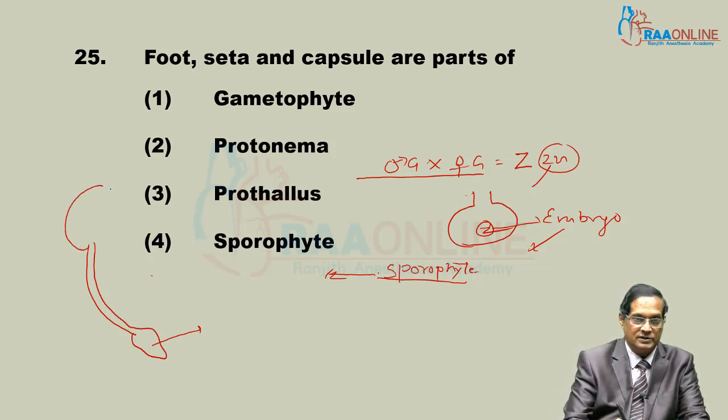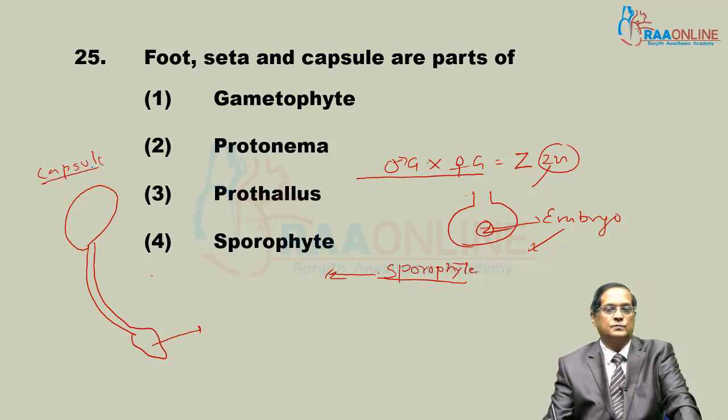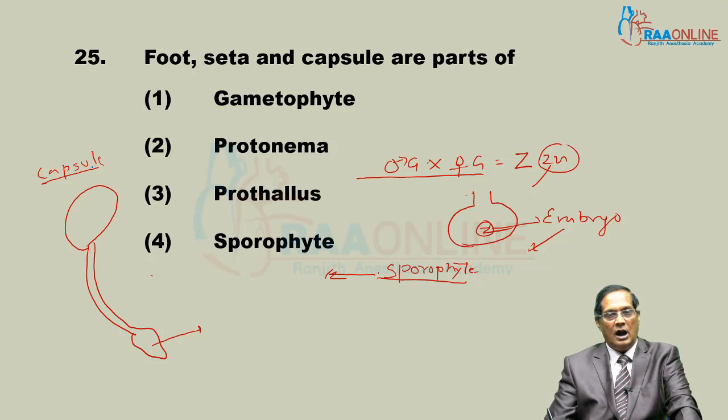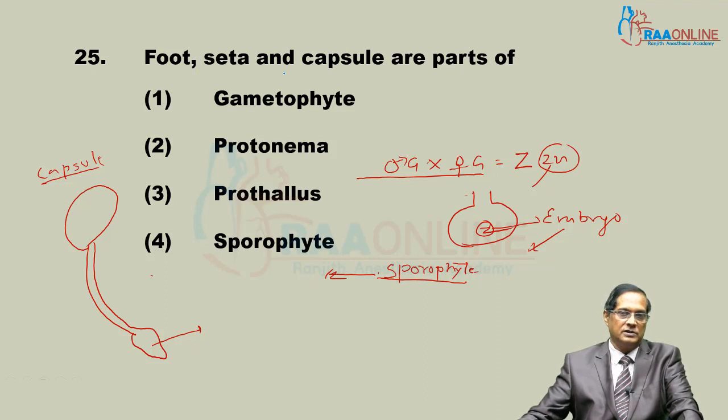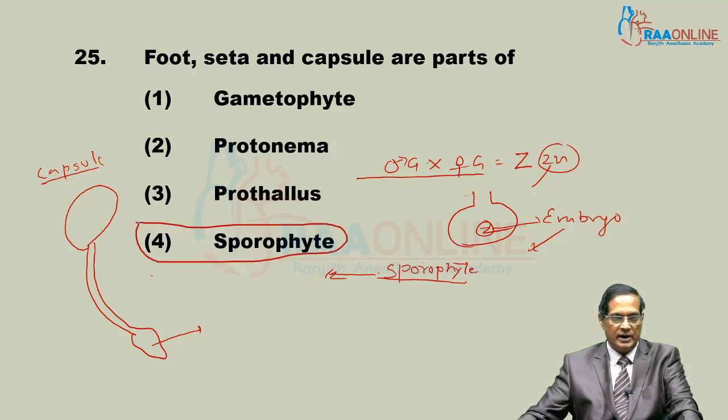The upper portion is capsule, the spore forming structure of the sporophyte. These are the 3 parts, foot, seta and capsule. The final answer is the sporophyte of Funaria or moss.